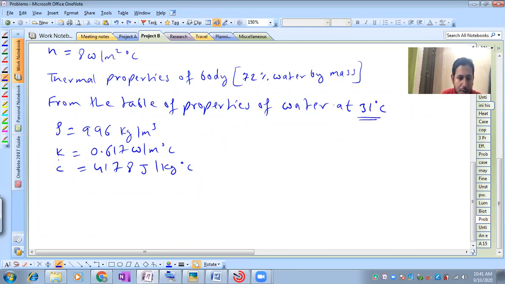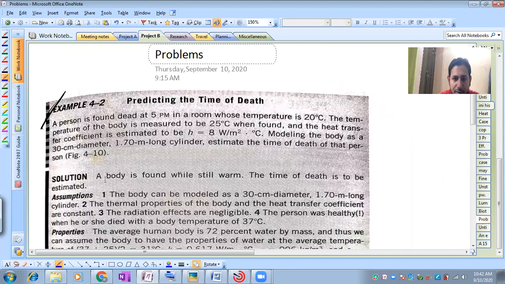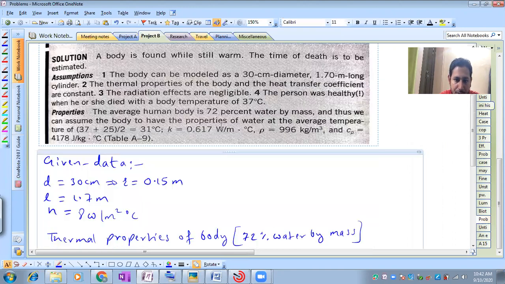Now with these values, what we require is the initial temperature of the body. It was healthy, so it is 37 degrees Celsius. As the body was healthy, we consider that. And the temperature of the body when it is found, it is given here, it is in a room whose temperature is 20 degrees, and the temperature of the body is 25.